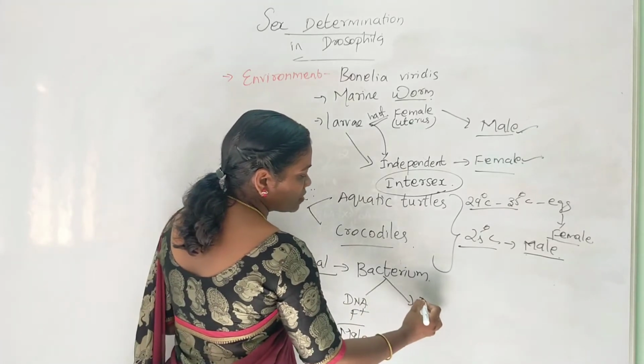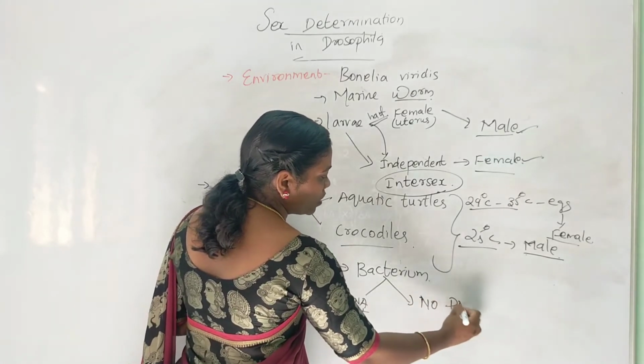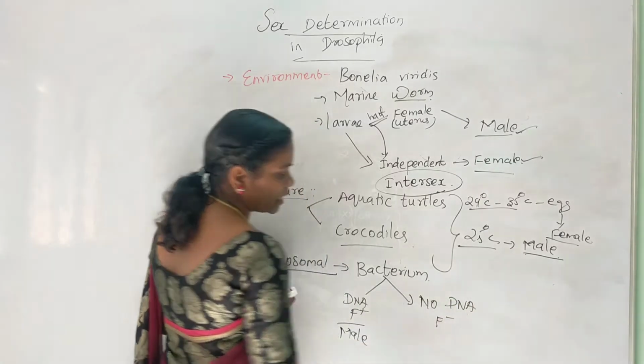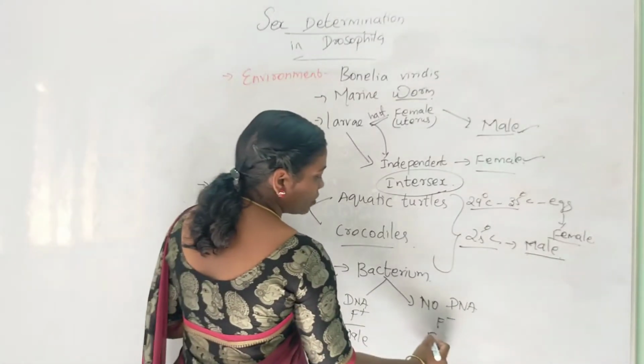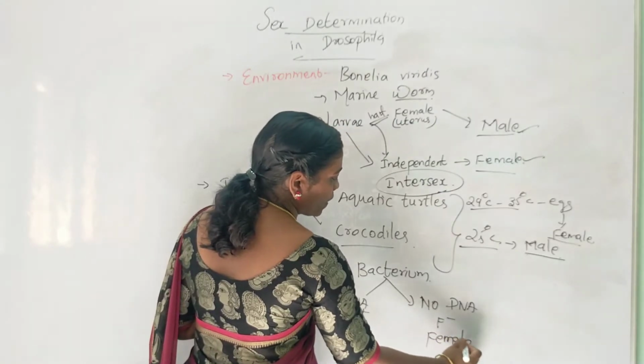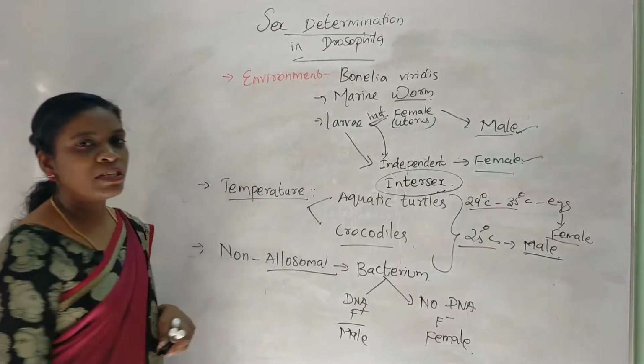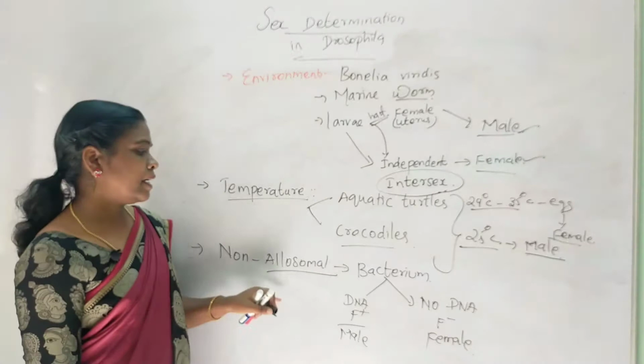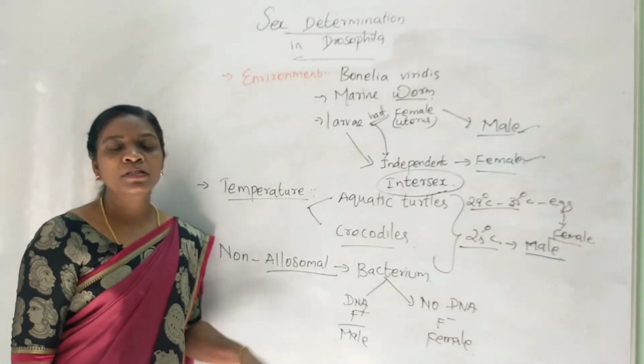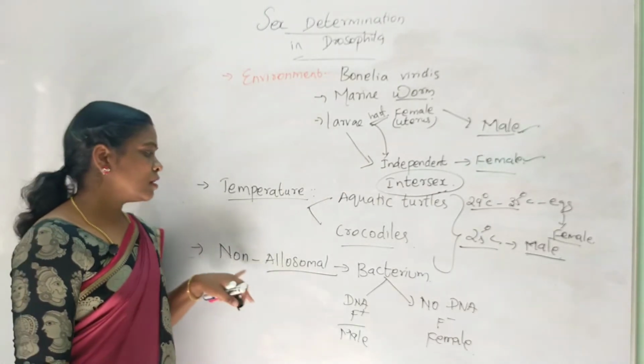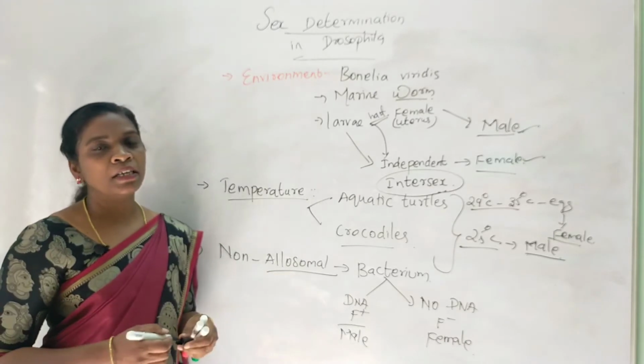The organism which doesn't have it is specified as F-, referred to as female. So here the presence of genetic material, DNA, decides whether it is male or female. This type of determination is known as non-allosomal sex determination.